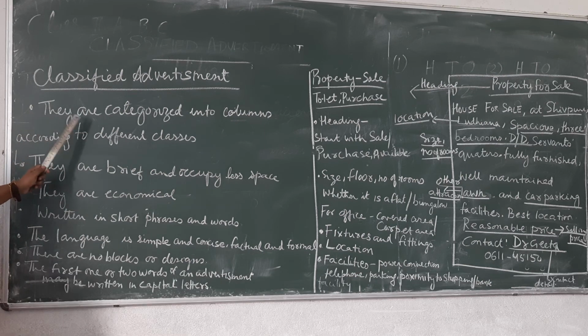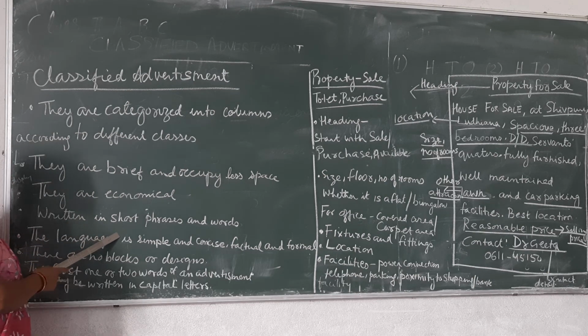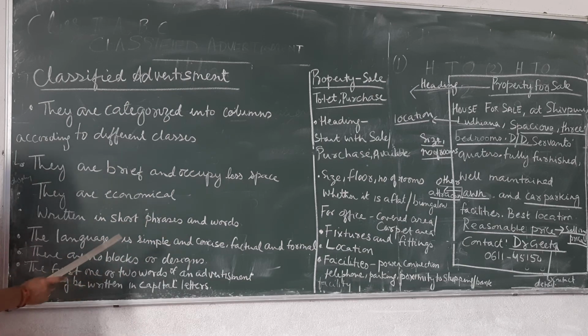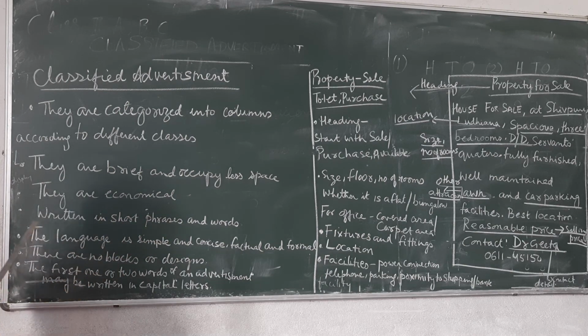First, they are categorized into columns according to different classes. Second, they are brief and occupy less space. Third, they are economical, using fewer words. Why? Because each word has a price; the more you write, the more you have to pay. They are written in very short phrases and words, with not too many conjunctions or articles.